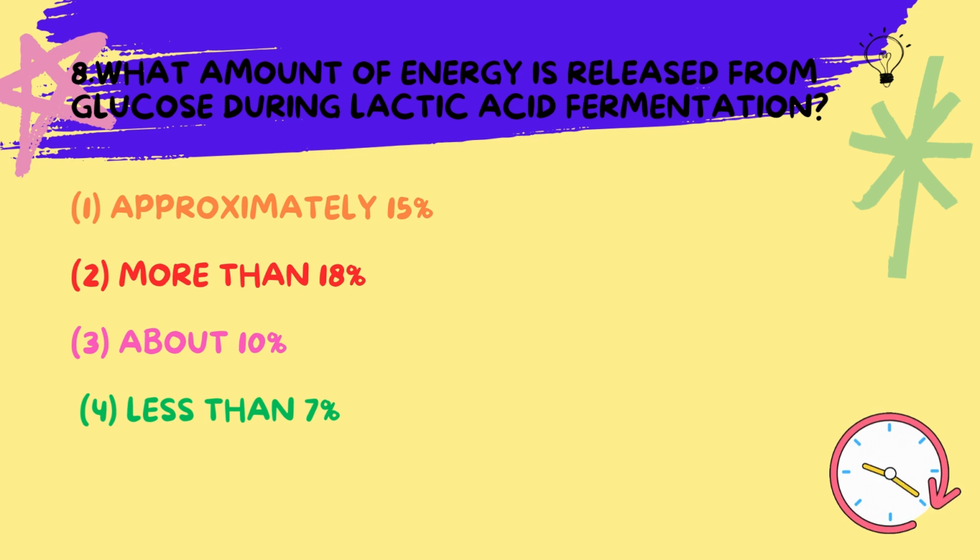Thus, the energy release is less than 7% of total potential energy available in glucose. Hence, the correct answer is 4 or D, less than 7%.